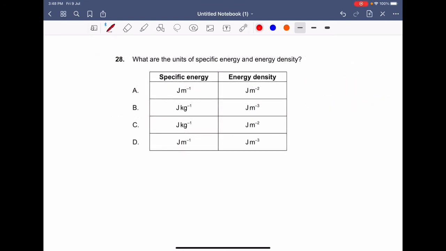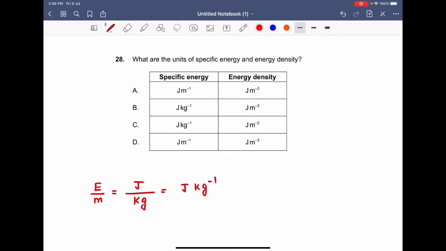Now proceeding on to the next question, question number 28. We need to find out the units of specific energy and energy density. Specific energy is energy per unit mass. What is the unit of energy? Joule. What is the unit of mass? Kg. So the unit of specific energy is joule kg inverse.